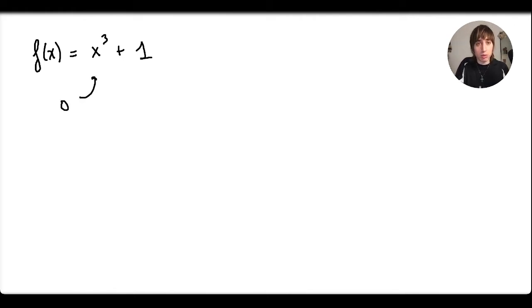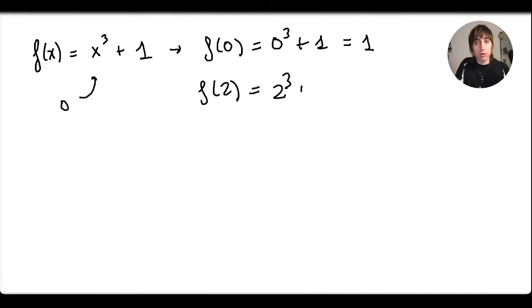Yeah, sure, no problem. f of 0 would be 0 to the cube plus 1, so that's 1. Can I input a 2? Yeah, why not? 2 to the cube plus 1 is 9. So, in general, functions can accept any real number, and the domain of a real function would be all real numbers.